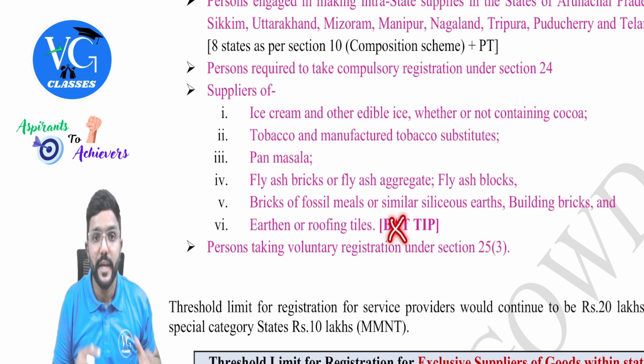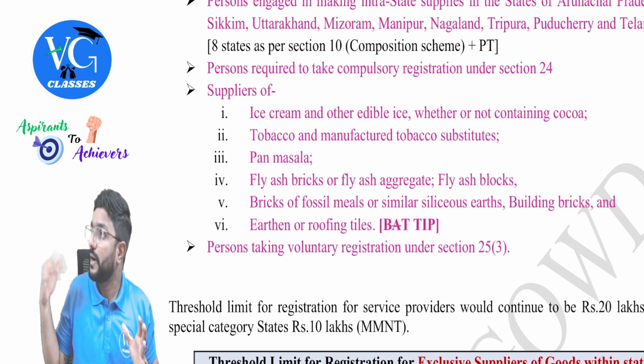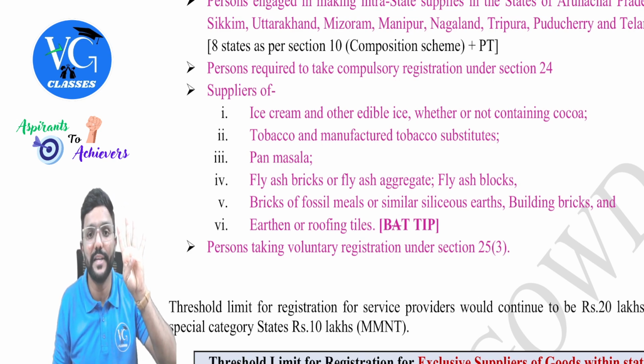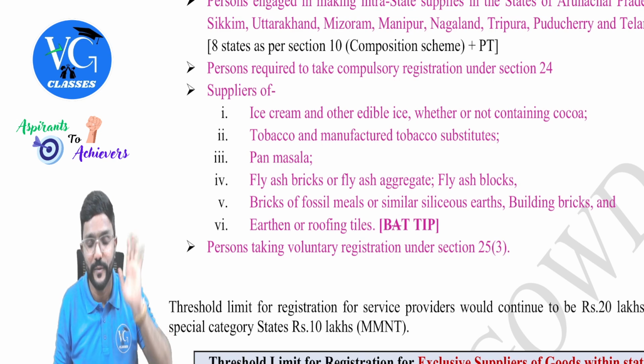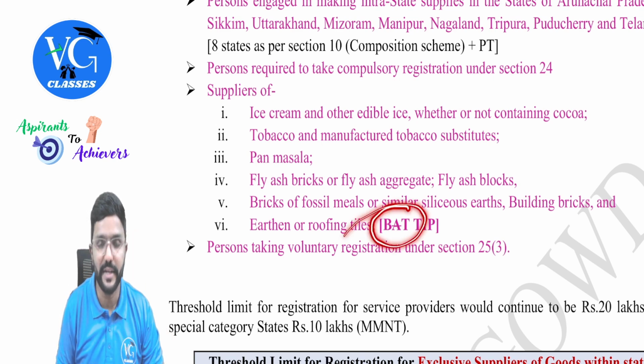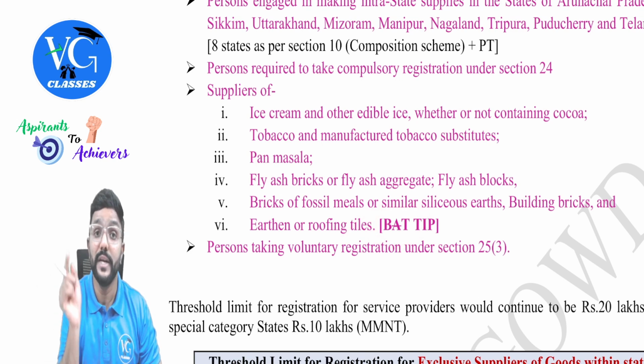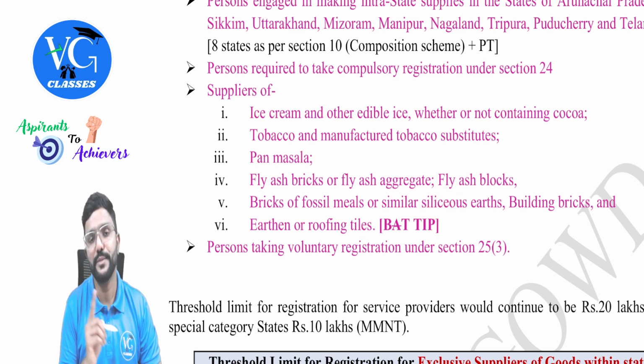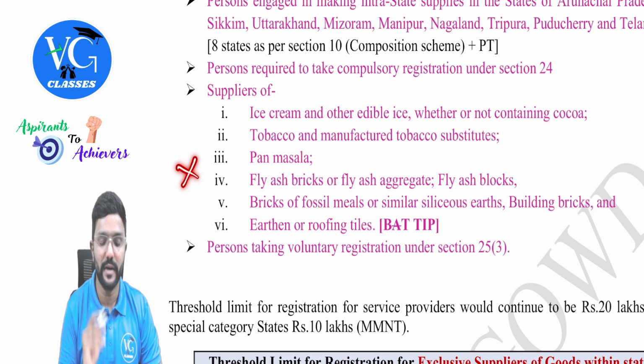Whereas here, if I am the supplier of aerated water within the state, am I eligible for 40 lakh? Yes, I am eligible. Please be careful. So BT tip is covered here. BT tip, not bad tip, only BT tip. B stands for bricks or blocks, T for tiles, another T for tobacco, ice cream, pan masala. So please be careful. Aerated water is not covered here.